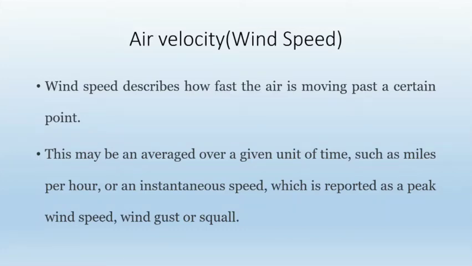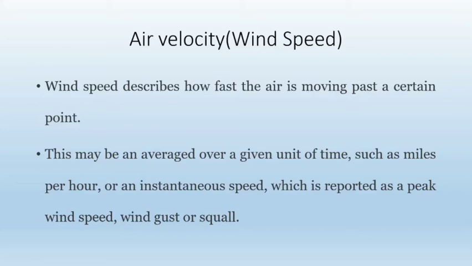This may be averaged over a given unit of time, such as miles per hour, or an instantaneous speed, which is reported as a peak wind speed, and it is given in wind gust or squall. These are units of measuring the wind speed, wind gust or squall.